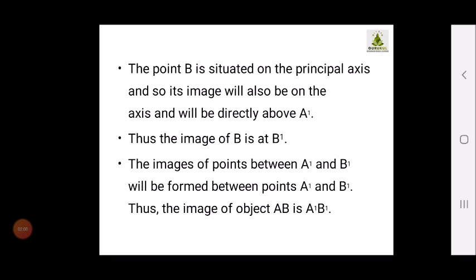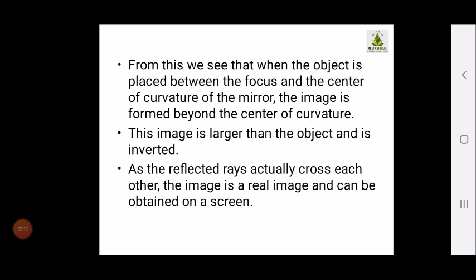The image of B is at B dash, B1 you can say, or B dash, and the images of points will be formed between the points A1 and B1, and thus the image of the object AB is A1B1. From this we can see that the object is placed between the focus and the center of the curvature of the mirror.